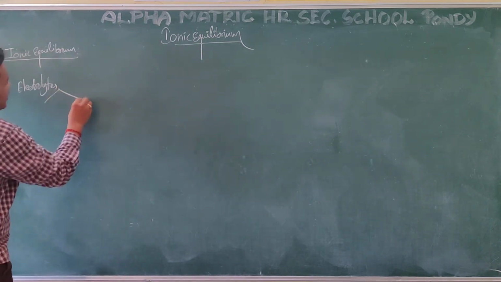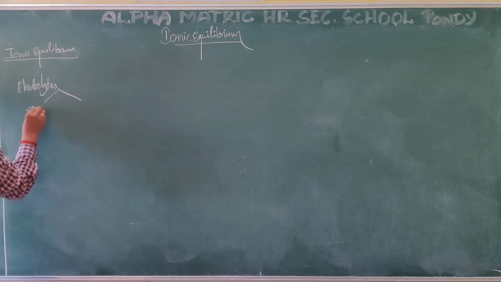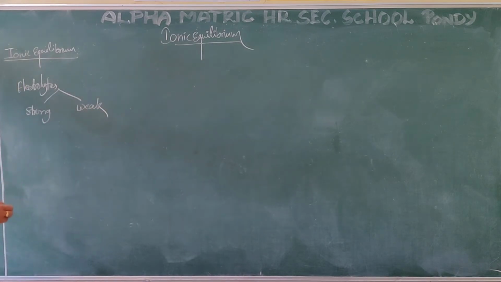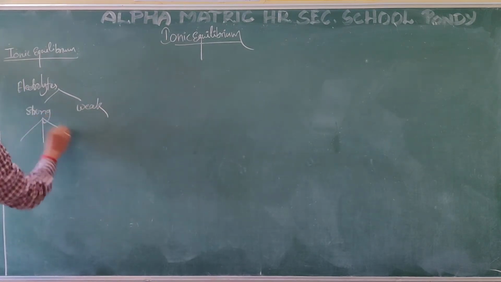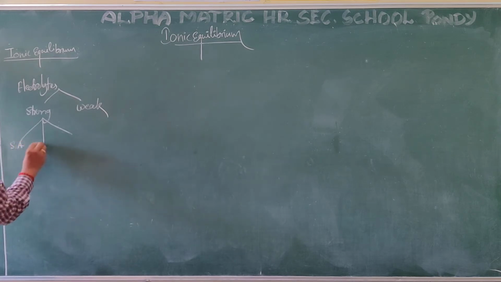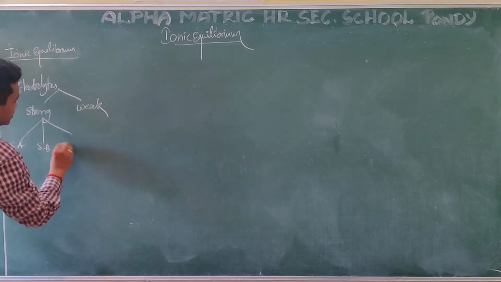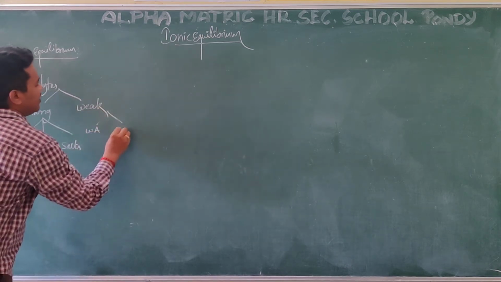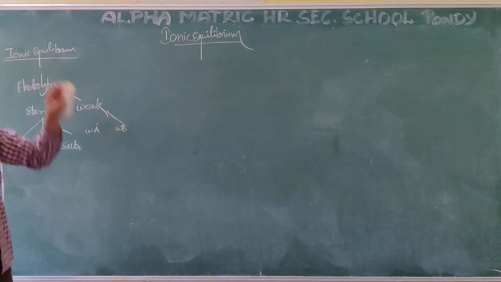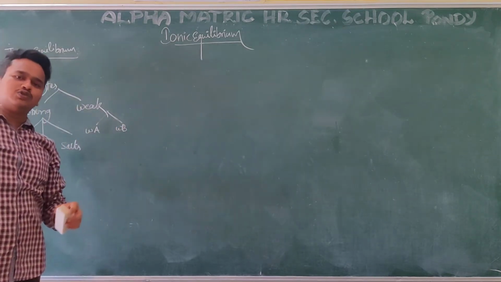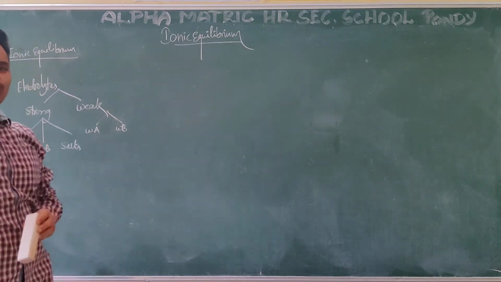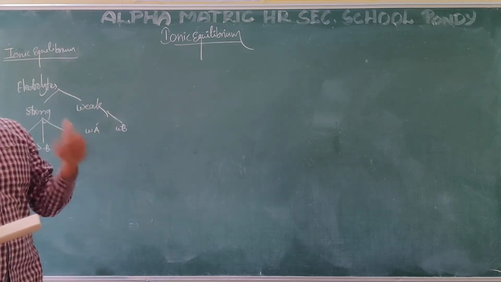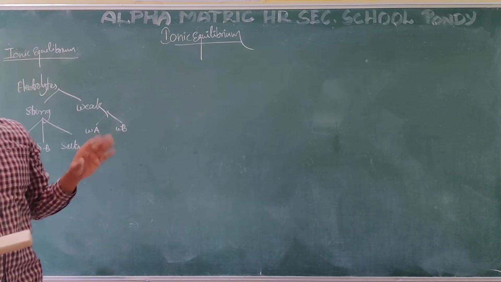Electrolytes, again, we are going to classify into two types: strong electrolytes and weak electrolytes. Strong electrolytes are again classified into three: strong acids, strong bases and salts. Weak electrolytes are weak acids and weak bases. In this chapter, we definitely have to know two strong acids, two strong bases, two weak acids and two weak bases. These are very simple molecules which we can use repeatedly everywhere.